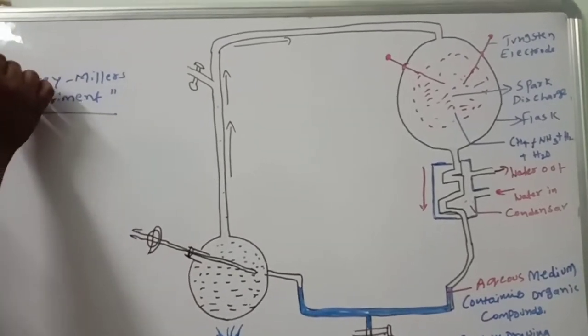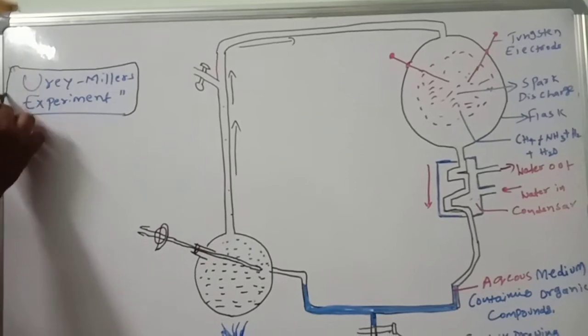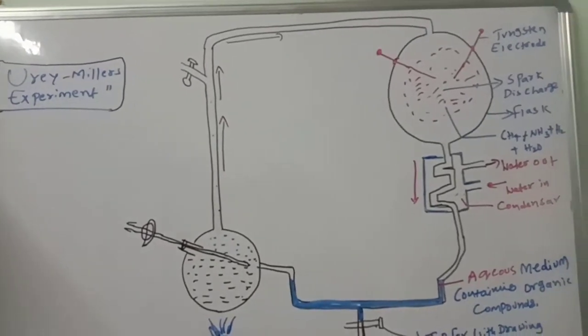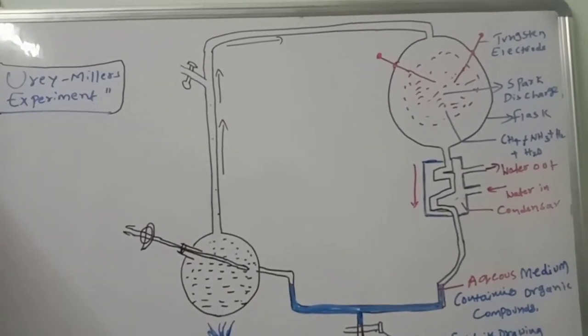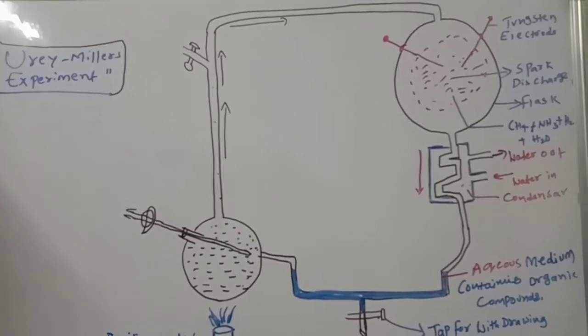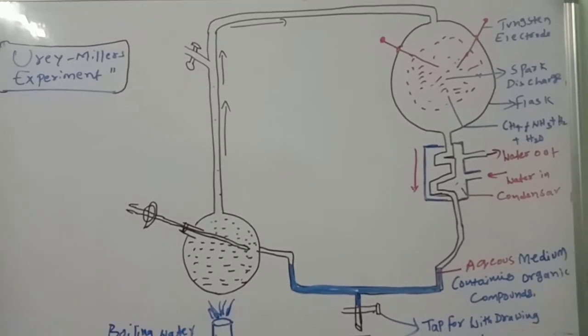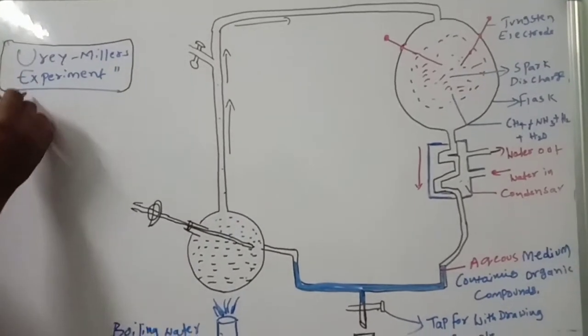Today is the continuation of our evolution concept, the experimental evidence about the Oparin and Haldane concept of chemical evolution. Life came from inorganic and organic materials, especially organic compounds.